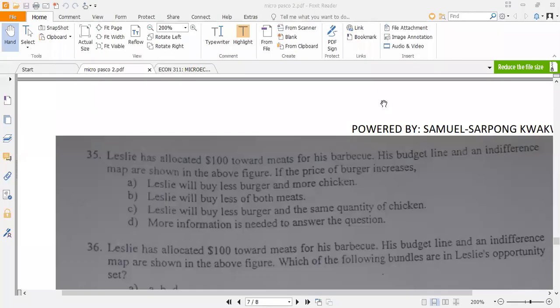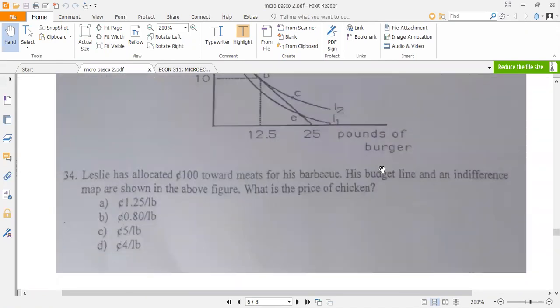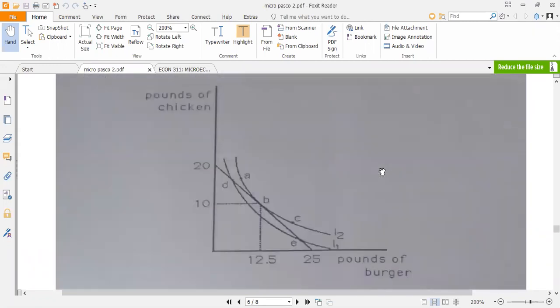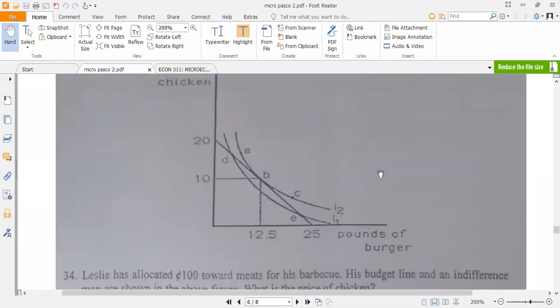Question 35. Leslie has allocated $100 towards meats for his barbecue. His budget line and an indifference map are shown in the above figure. If the price of burger increases. Okay, so now there's an increase in the price of burger. So what is going to happen to the quantity demanded for burger, for meat and all that?